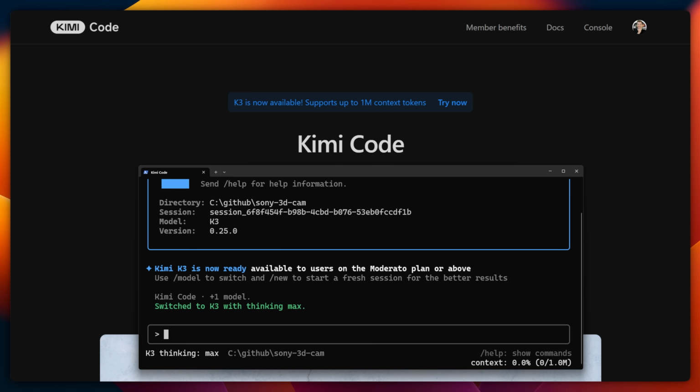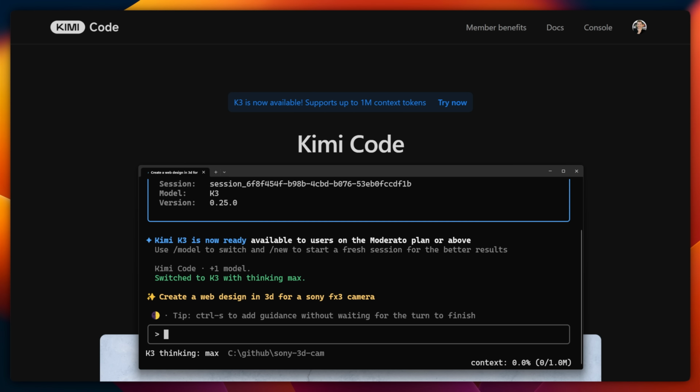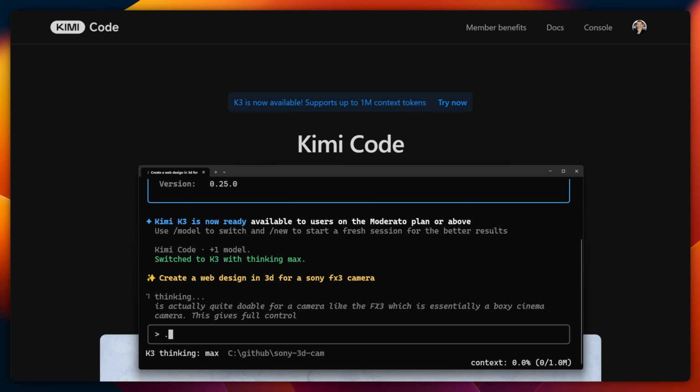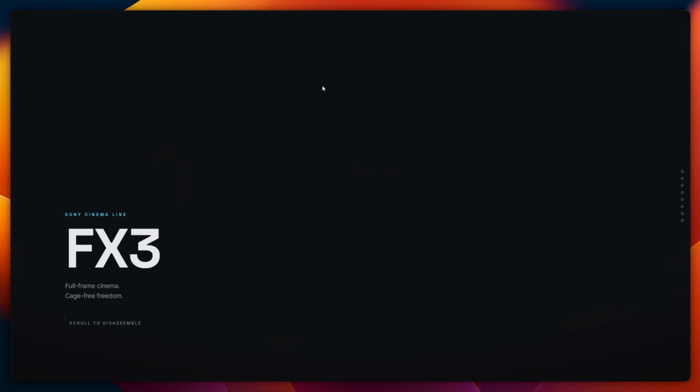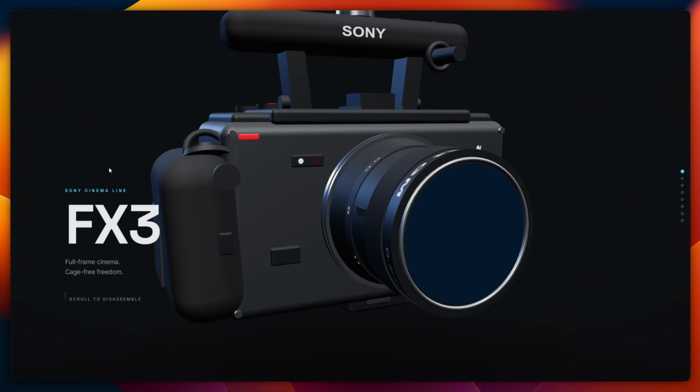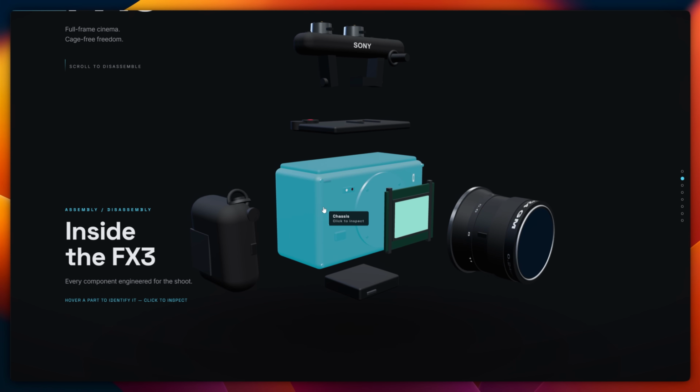I've got a prompt where I want to try out a 3D web design to create a web page for my Sony FX3, which I'm often filming with, and I'd love to create one of those animated sequences where as you scroll through the page, you get to see the camera unfold into the 3D elements it's made up of. I'm also going to enable YOLO mode, which allows it to keep running without asking me constant questions or to approve different tasks. After running for a few minutes, it generates this here with this 3D mockup of the FX3.